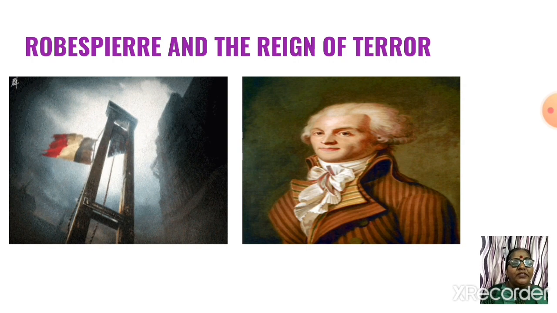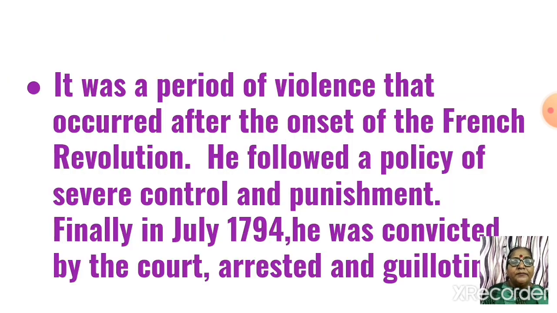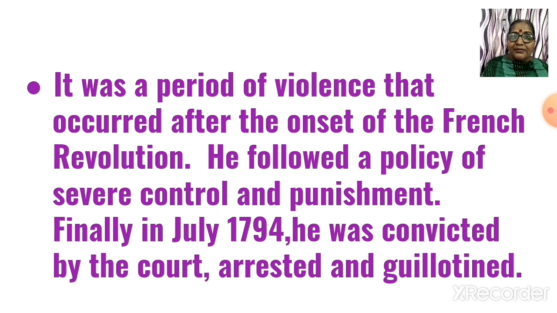Now, Robespierre's rule in France was known as the Reign of Terror. This period lasted only for 1 year, from 1793 to 1794. This was a period of violence that occurred on the onset of the French Revolution.